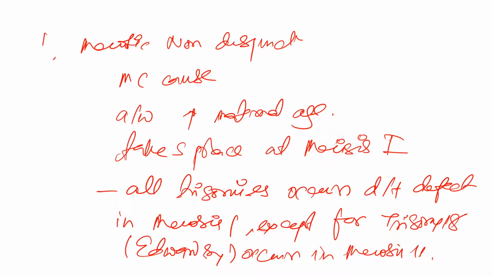So what you have to remember, all trisomies occur due to defect in meiosis 1 except for trisomy 18, that is Edwards syndrome, which occurs in meiosis 2. Okay, now let's see about Robertsonian translocation.